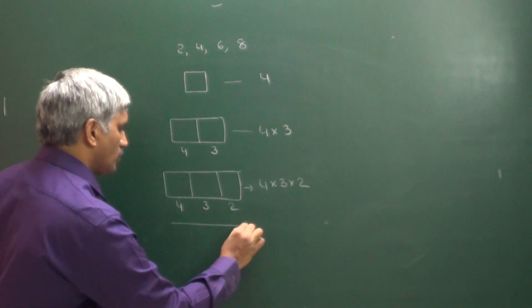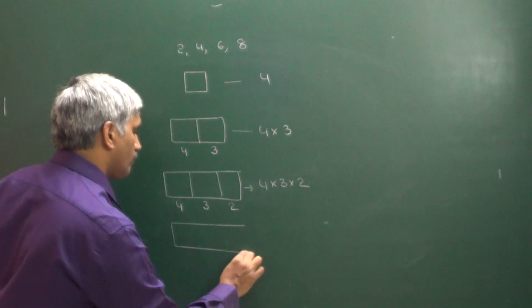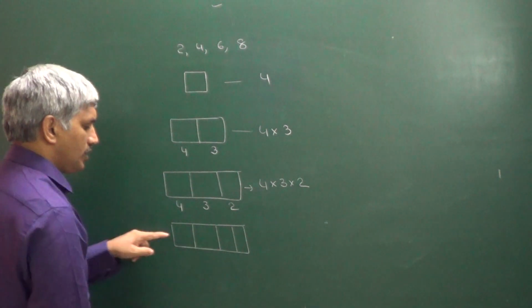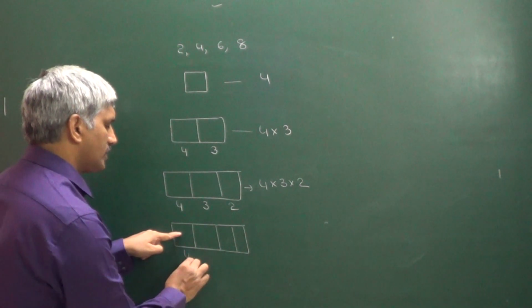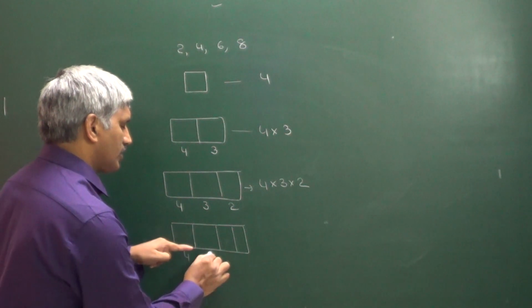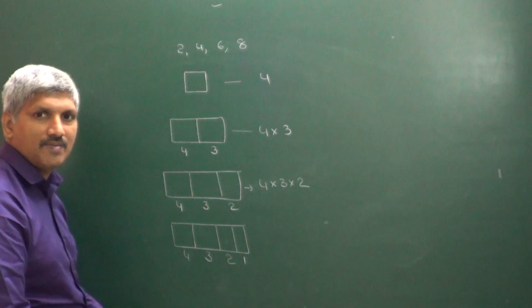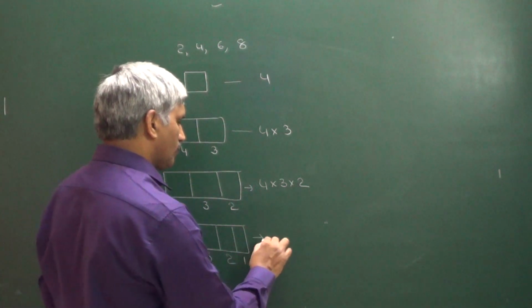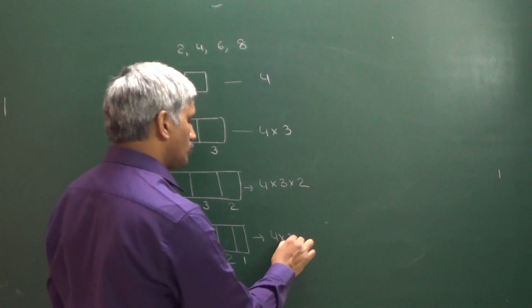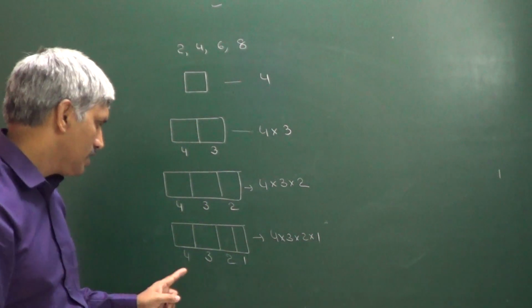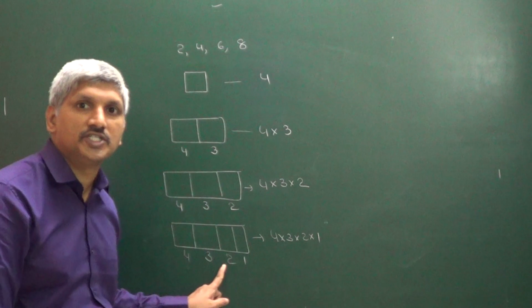Next we have to find out the number of 4-digit numbers. This place can be filled in 4 ways, next place can be filled in 3 ways, next place can be filled in 2 ways and next place can be filled in 1 way. That is 4 into 3 into 2 into 1. Whether you observed or not, because we have to get a 4-digit number.